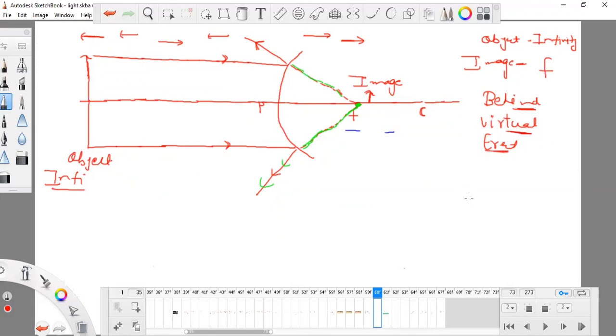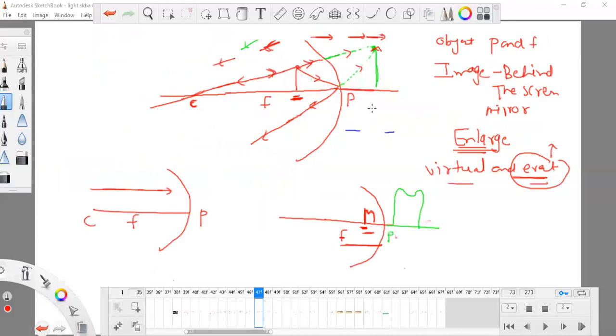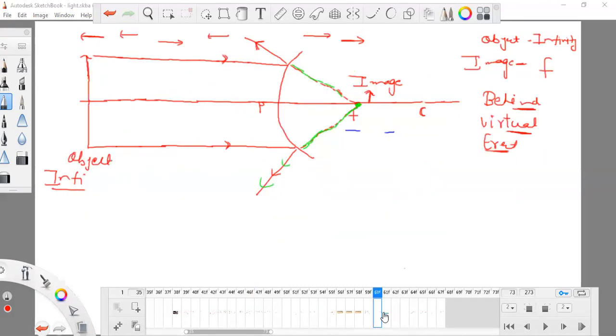It is applicable for each and every type of thing, even for a concave mirror: anything forming behind the mirror is erect and virtual, that means a blurred image. It is not very clear. Because it is forming behind the mirror, it has two characteristics, virtual and erect. It is also diminished. Three things will be the same together, you cannot replace anything. It is diminished and point size, very small.